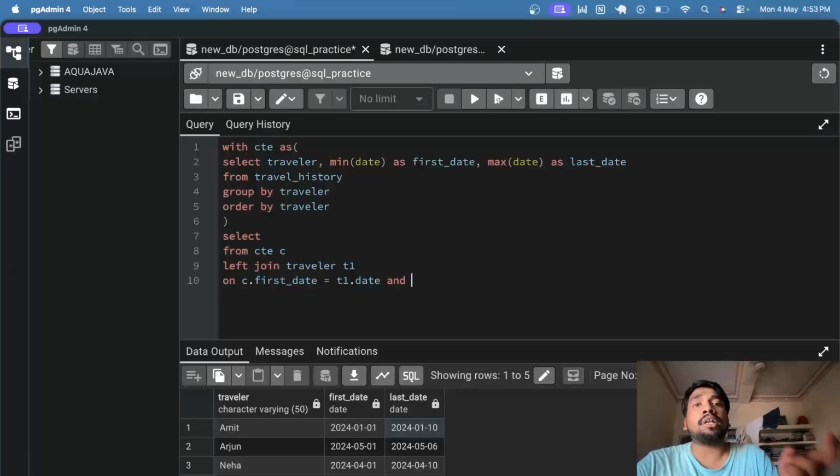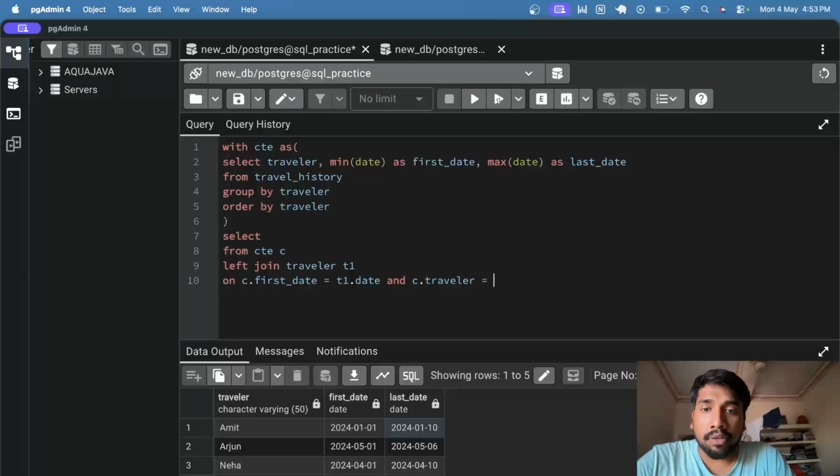So, and we will do this in our second join also. Like again, there are chances, right? Like on the same date, two or more travelers might have ended their journey. So we will join on another condition, which is the traveler should also be same. C dot traveler equal to T1 dot traveler.